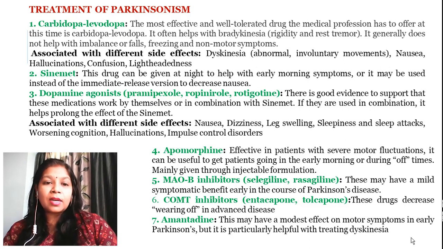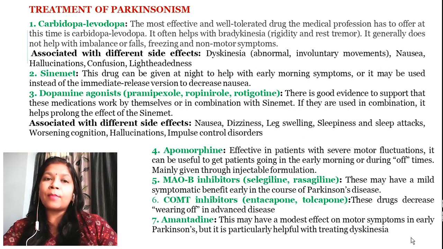As I told, this MAO is responsible for breaking down dopamine. So we can use some MAO inhibitors so that they can stop the breakdown of dopamine, like selegiline or rasagiline. These may have a mild symptomatic benefit early in the course of Parkinson's disease. Try to understand that it is used in Parkinson's disease, not mainly in Parkinsonism.